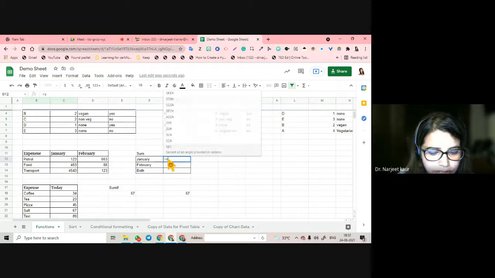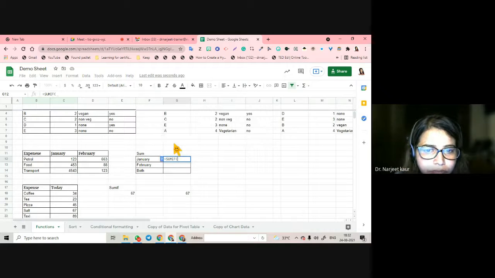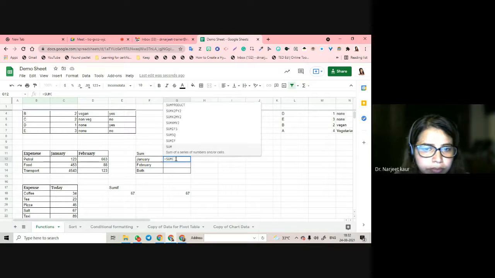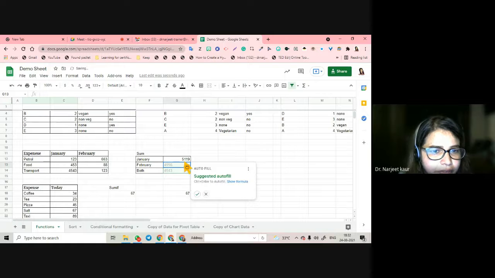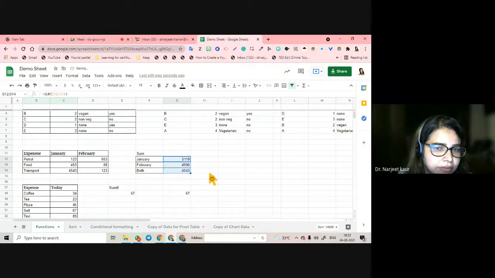Equals sum. And then what do you want? January ka sum. 5119, right? Now if I want, I can just drag and do the sum also. I can drag the formulas also. Or if I want it for February, you see, it's already inserted. What I'm going to sum for February is these three.